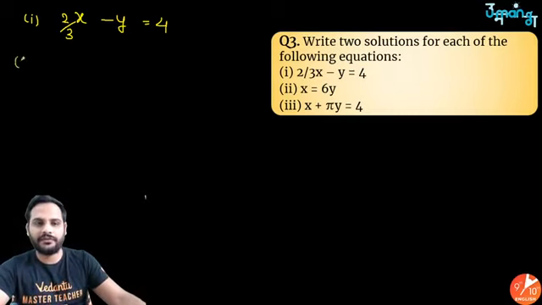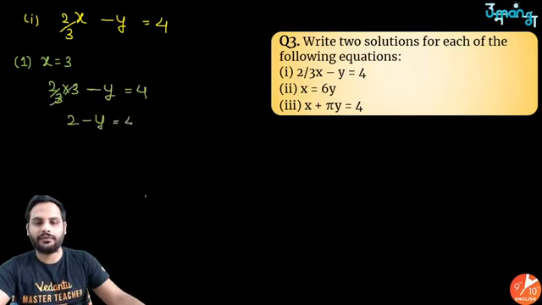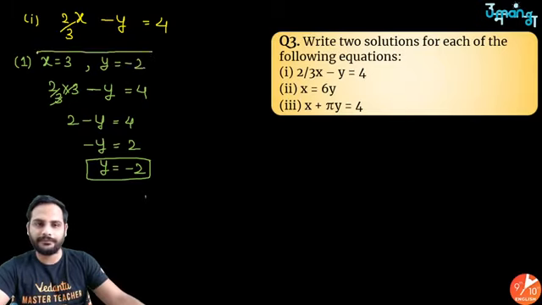So for the first solution, put x is equal to 3. So what will happen? 2 by 3 into 3 minus y is equal to 4. 3 and 3 got cancelled. So 2 minus y is equal to 4. Shift 2 over there. So minus y is equal to 4 minus 2, which is equal to 2. So y is equal to minus 2. So x is equal to 3 and y is equal to minus 2 is one solution.